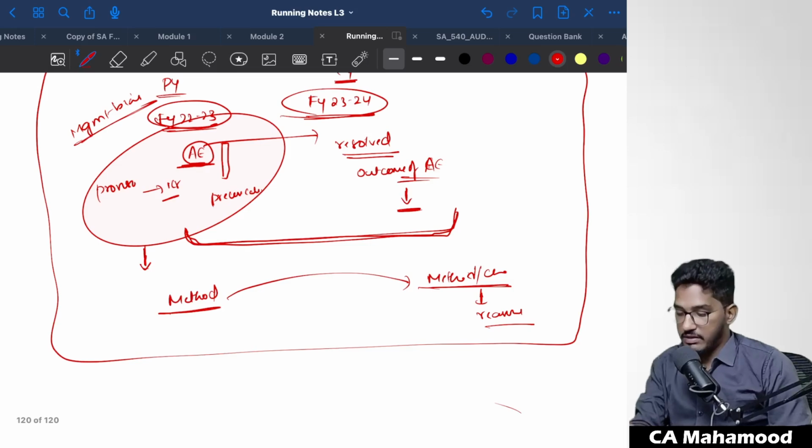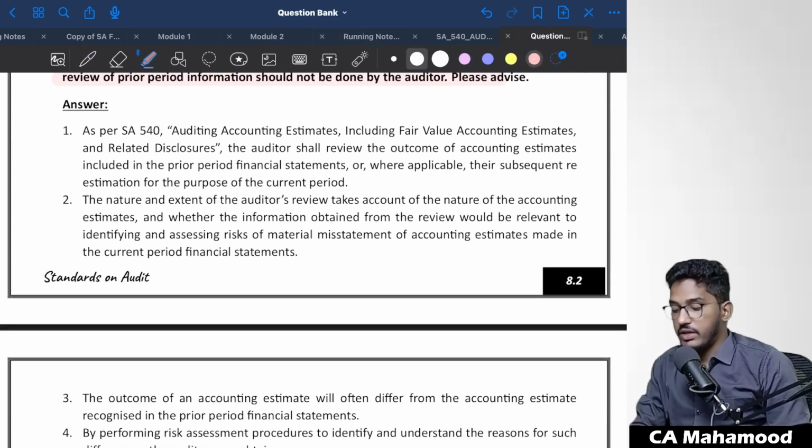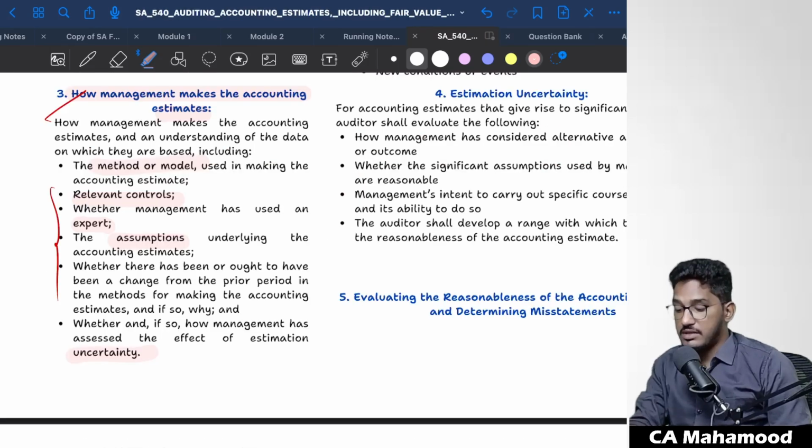Clear? The same thing they try to mention in the answer. If we go through the answer, as per SA 540, Auditing Accounting Estimates, including Fair Value Accounting Estimates and Related Disclosures, the auditor shall review the outcome of accounting estimates included in the prior period financial statements, or where applicable, their subsequent re-estimation for the purpose of the current period. So even SA 540 is asking the auditor to verify the outcome of last year's accounting estimate.